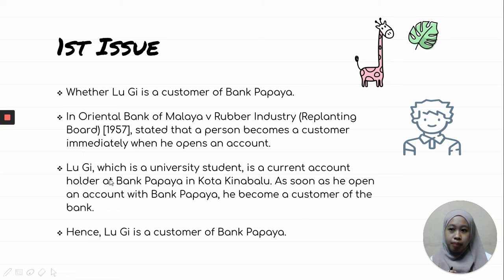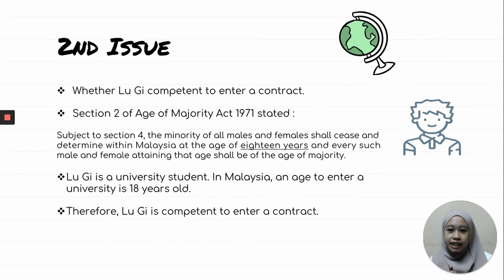Lugi is a current account holder with Bank Papaya, hence Lugi is a customer of Bank Papaya. Next issue is whether Lugi is competent to enter a contract. Section 2 of the Age of Majority Act states that, subject to Section 4, 18 years old shall be the age of majority. Lugi is a university student in Malaysia and the age to enter a university is 18 years old. Therefore, Lugi is competent to enter a contract.